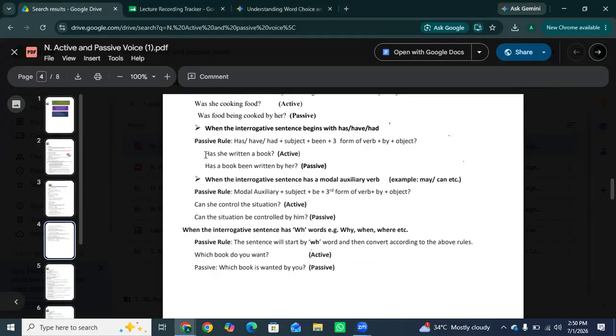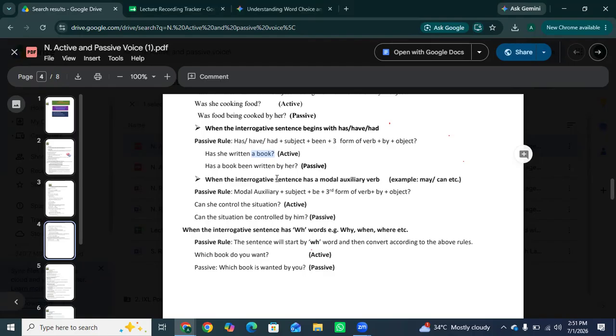Has she written a book? Simple. Has a book been written by her? All the sentences are the same, but you simply have to add been in this. So whenever you see has, have, or had, the passive voice requires you to add its best friend, which is the word been, right before the third form of the verb.